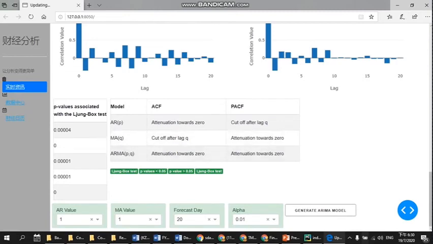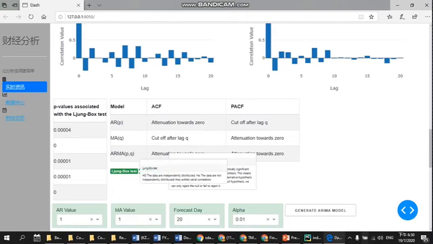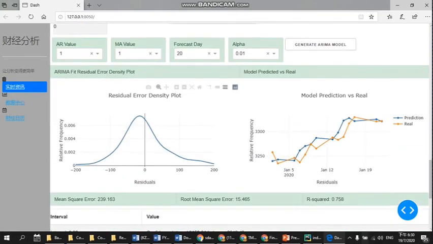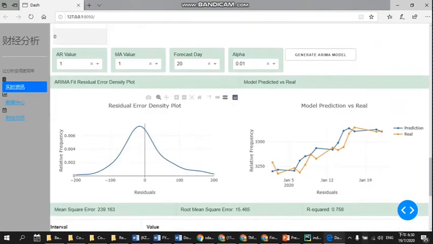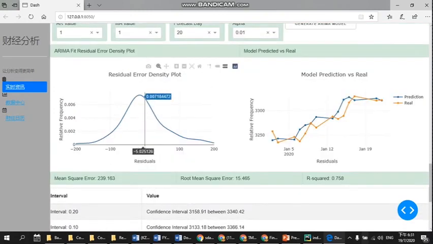Generate the model. From here we can see how to interpret the p value, whether it is greater or lower, and what it means. The user can click here to see that the data are independently distributed, or the data are not independent. After that, these are the ARIMA model results. We need to check the residual error. If the residual shows a bell shape, it means that the result is normally distributed.